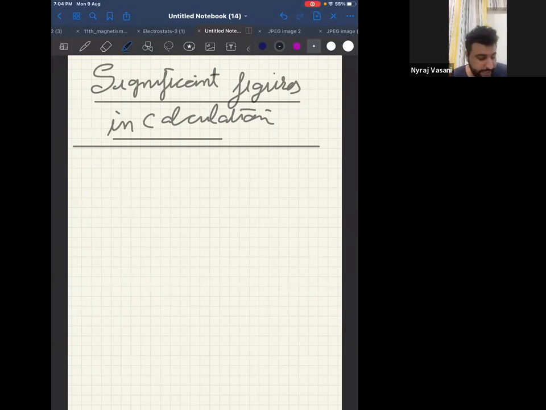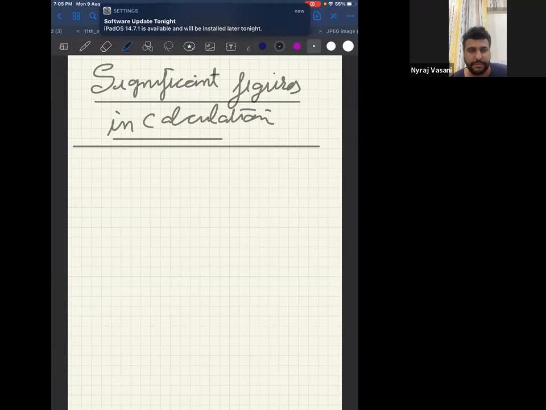Now, have we done page number 14? Have we done significant figures in calculation? Tell me, have we done this topic? In addition, subtraction, what happens? Multiplication, division, what happens? We have done that, correct? Have I done it last class? Tell me, have we done this topic, yes or no? Page number 14.